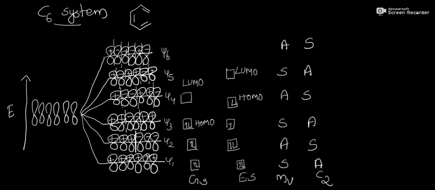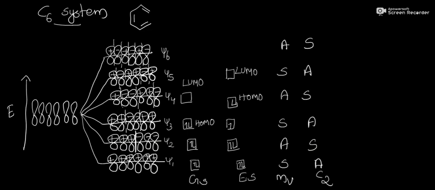Then what about the C2 axis of rotation? As the energy increases, the symmetry behavior of pi molecular orbitals with respect to the C2 axis will be anti-symmetric, symmetric, etc. They are anti-symmetric with respect to the C2 axis of rotation if an even number of nodes are present, and symmetric with respect to the C2 axis of rotation if an odd number of nodes are present.